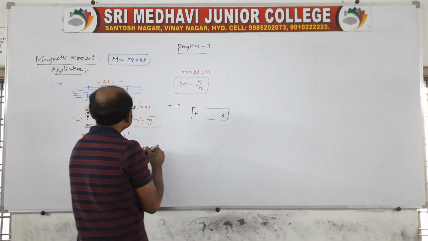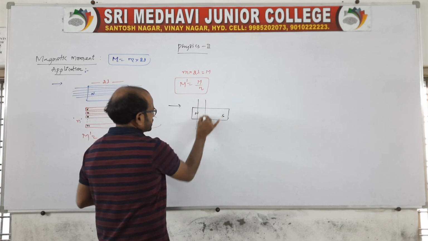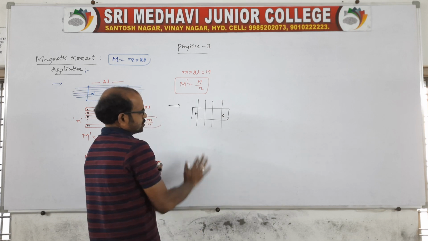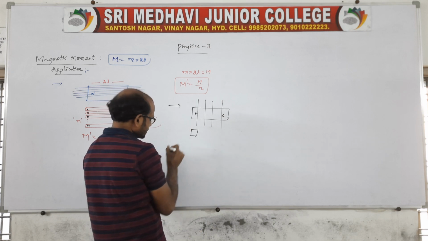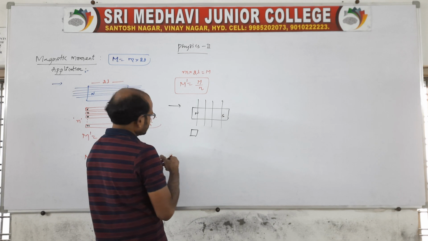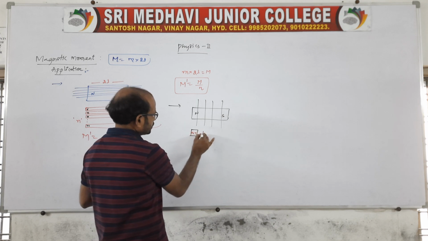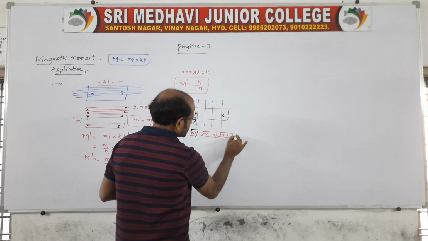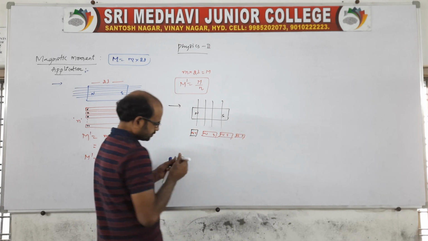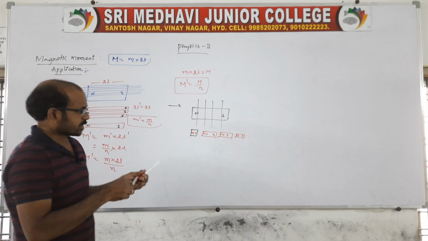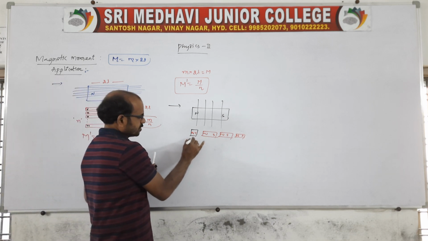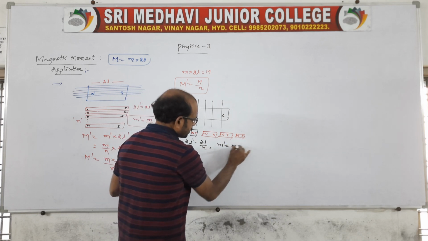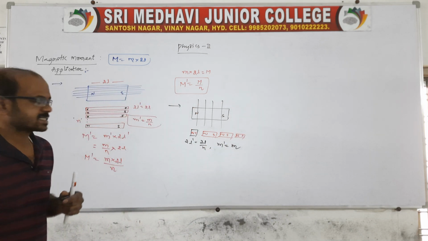If the magnet is broken perpendicular to its length, it is cut like this, and each piece again exists as a dipole, north, south, depending on the number. Now the length is broken, so the new length will be 2l by n, whereas the pole strength m dash remains the same.